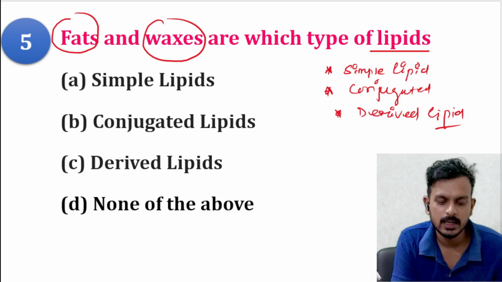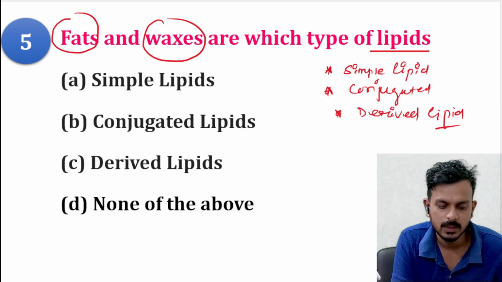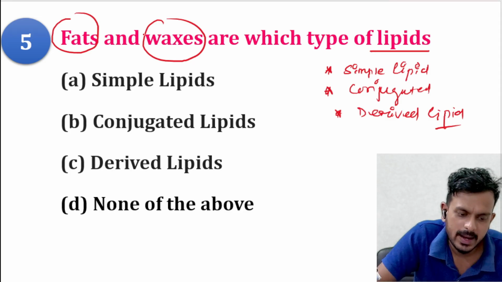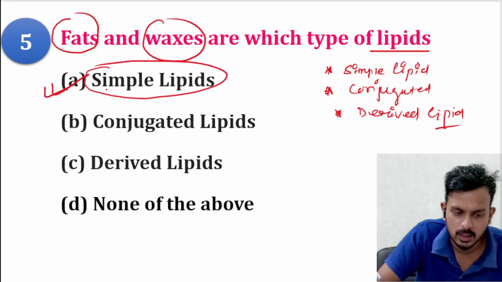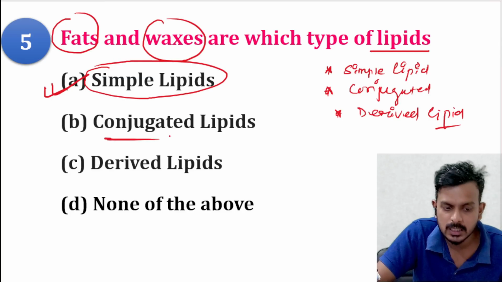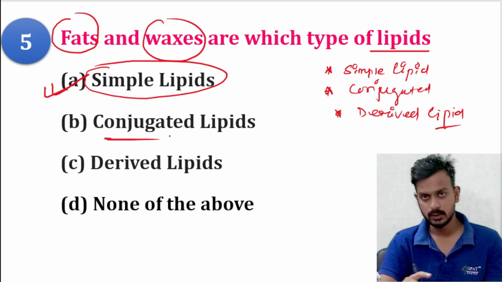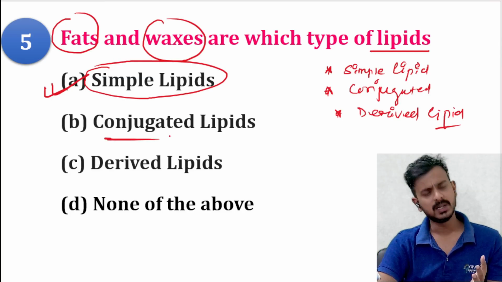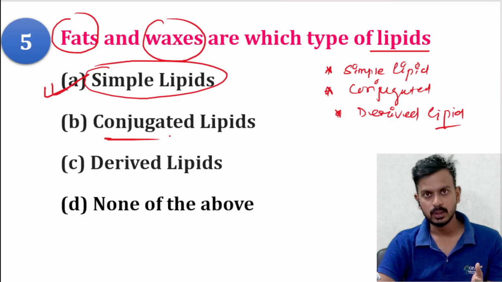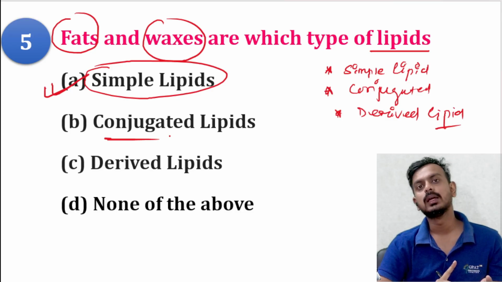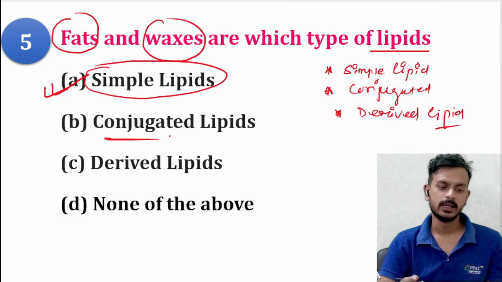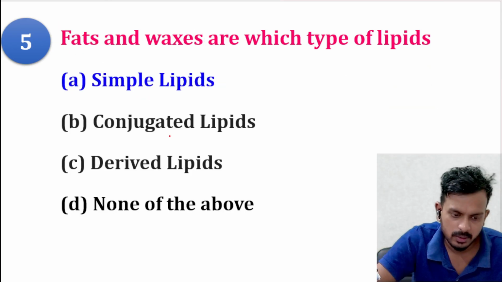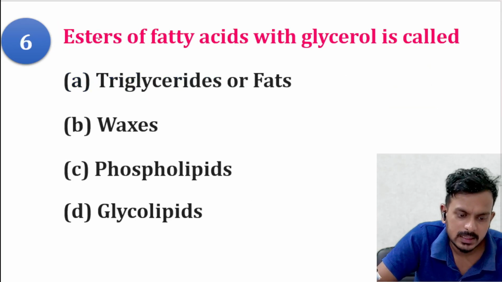Fat and wax are a class of simple lipid. In the case of conjugated lipid, it is conjugated with a nitrogen base, phosphate group, protein, or carbohydrate. They are conjugated with these, and derived lipid is completely different. Now moving to the next question.